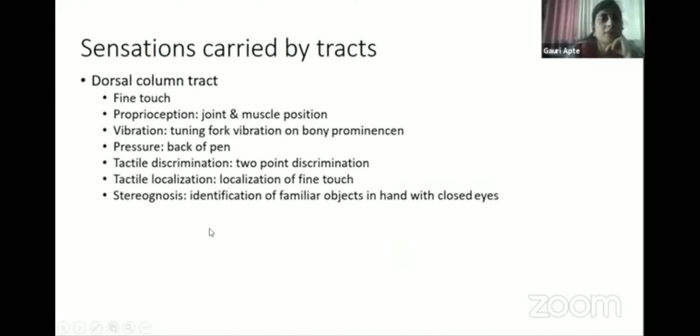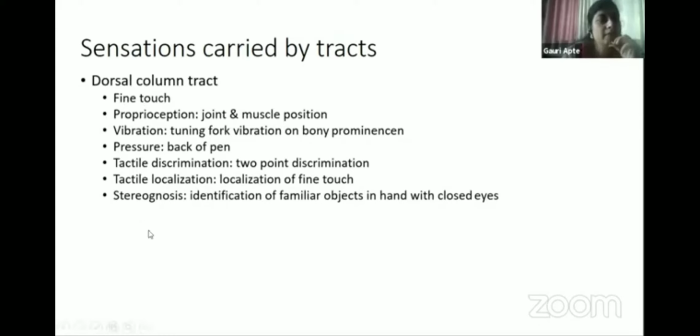What are the sensations carried by this tract? So commonly as a short note: fine touch, proprioception, vibration sense, pressure sense, tactile discrimination, tactile localization, and stereognosis. You should know the meaning of each.